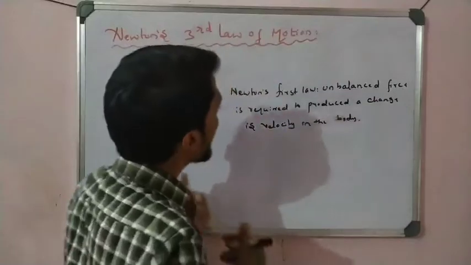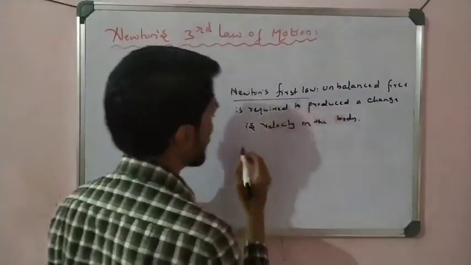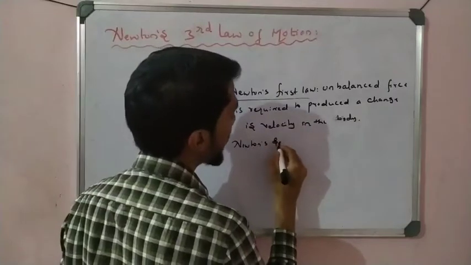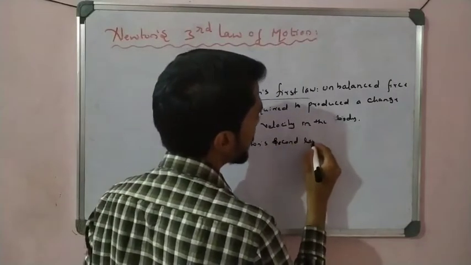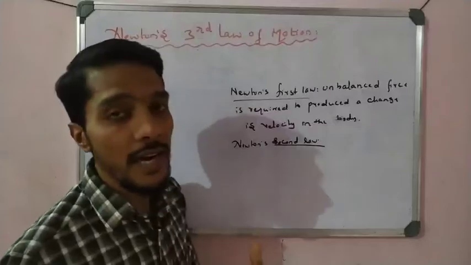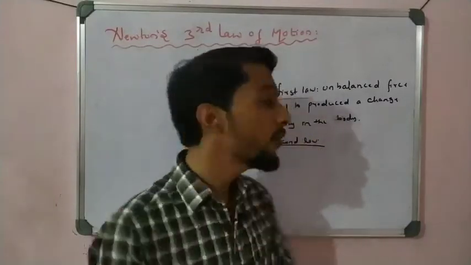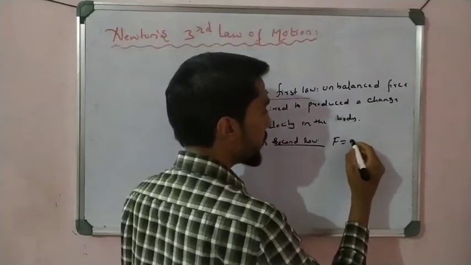Or if we say about Newton's second law, in that we discuss the exact amount of force required to produce acceleration, that is F is equal to ma, right? F is equal to ma.